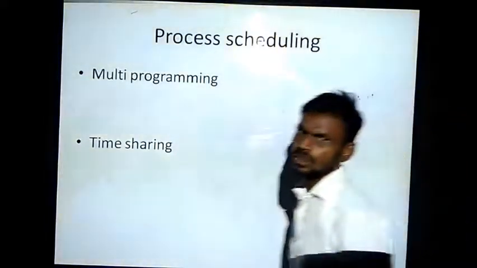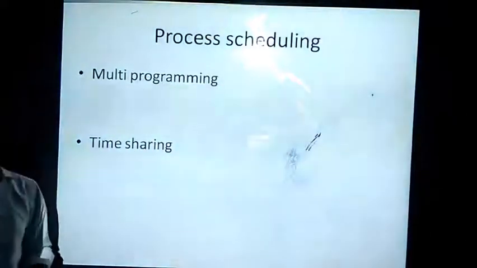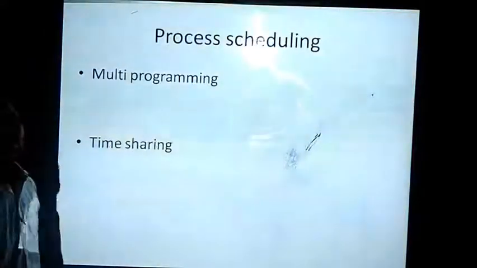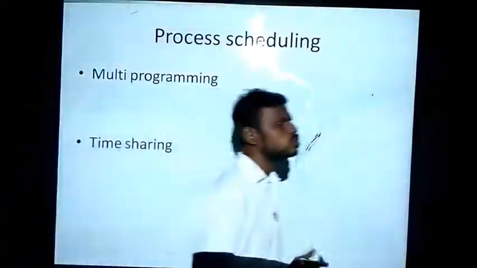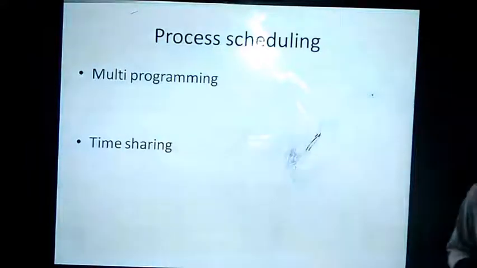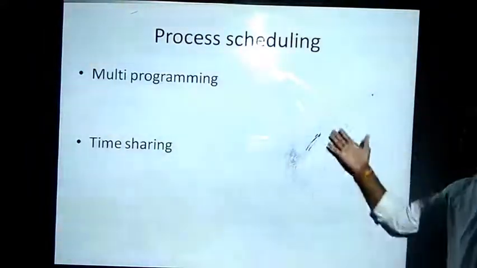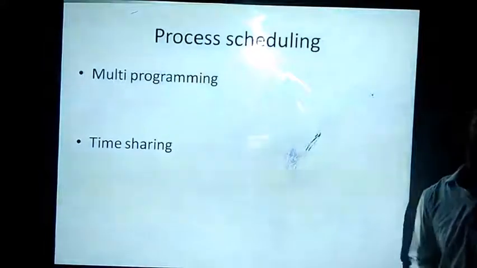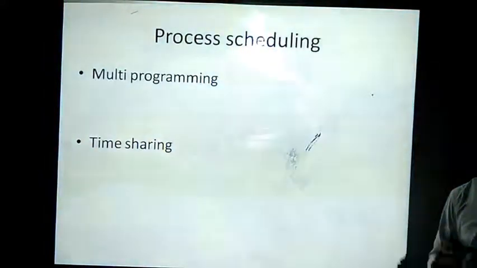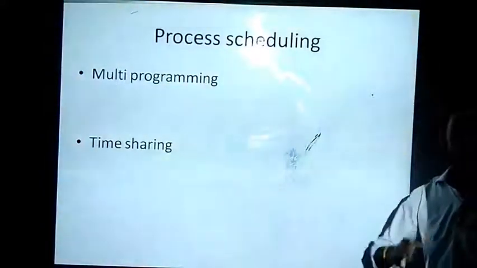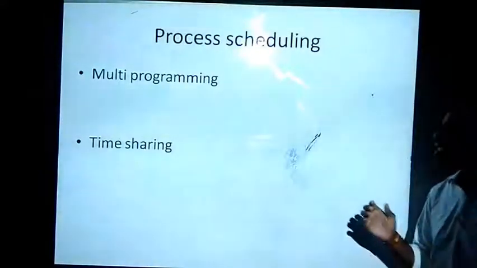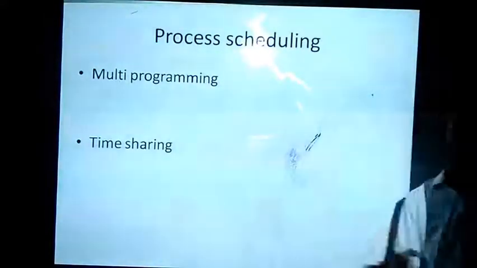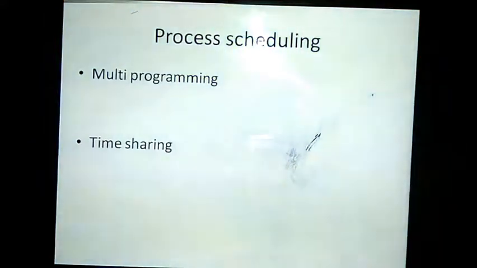In our previous lecture we started with process management. In that we saw process scheduling. In order to have maximum CPU utilization, we go for process scheduling, to attain multi-programming, time sharing and multitasking. Why? Because we don't want our CPU to sit idle. We want maximum CPU utilization so that we can perform a number of tasks at the same time on the CPU. That is why we have seen process scheduling in our previous session.